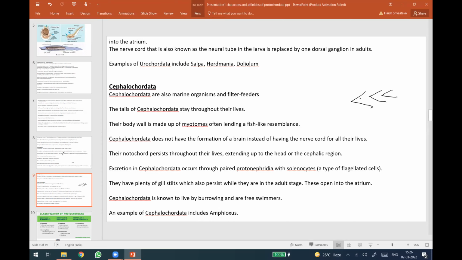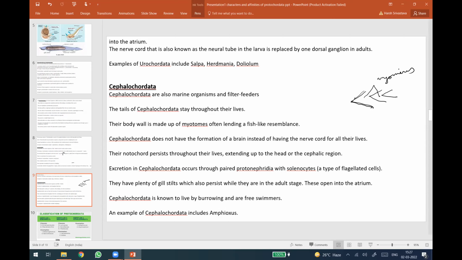The musculature is in form of V-shaped myotomes, and in between these are the myomeres. These V-shaped muscular structures are the myotomes, and in between structures are the myomeres. This is the segmentation of the body. Cephalochordata does not have the formation of a brain. Instead of having the nerve cord for all their lives, a well developed brain is not there yet, neither brain nor brain box. The notochord persists throughout the life, extending up to the head or the cephalic region.